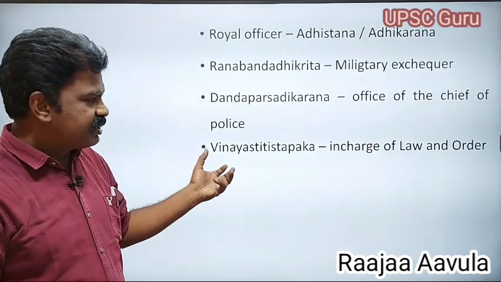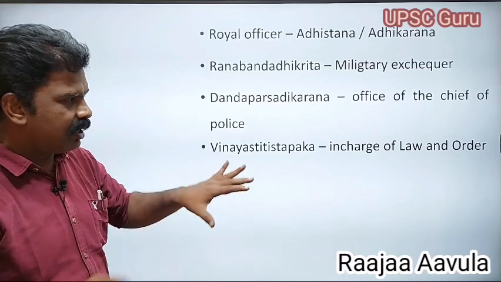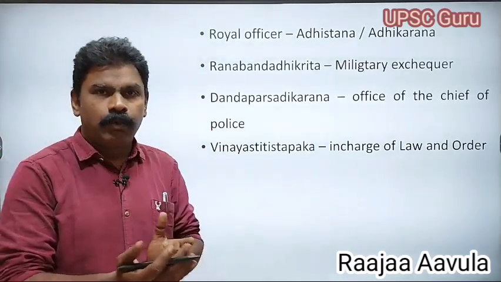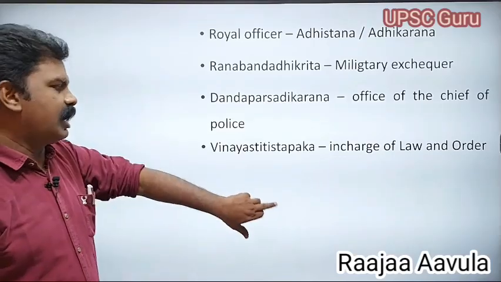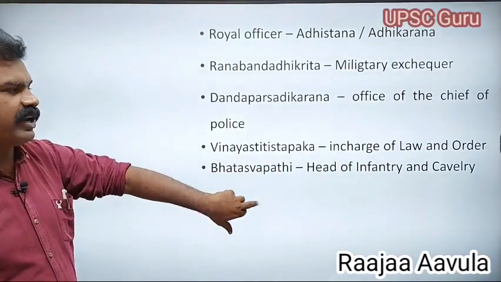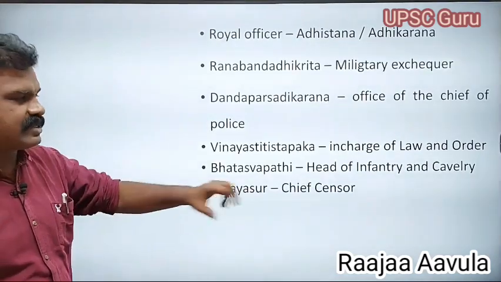Vinaya Sthitisthapaka took care of law and order. All these people were at the Bhukti level, that is, the administration level. Bhataspapati was head of the infantry and cavalry. Vinayasur was a chief of censorship.